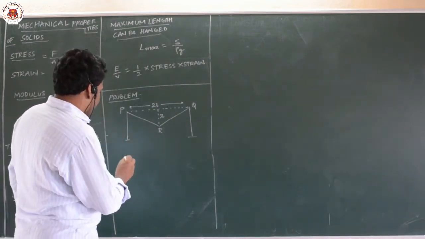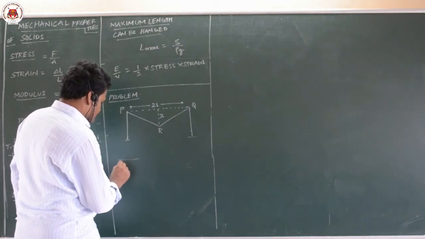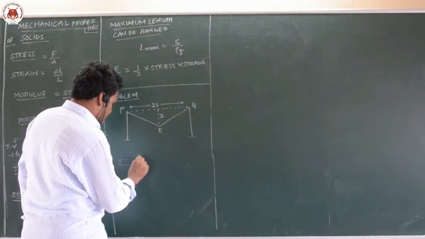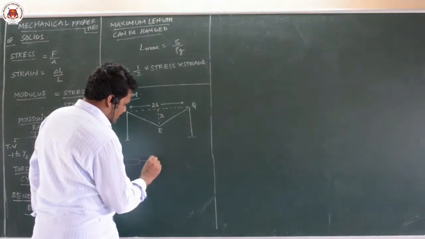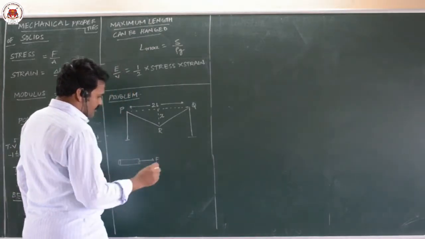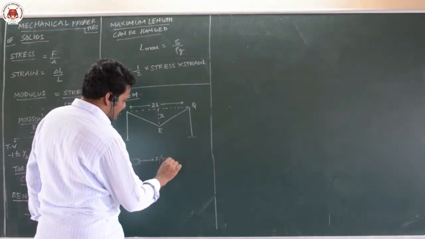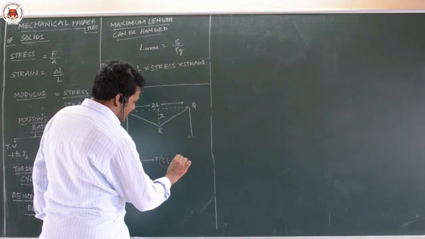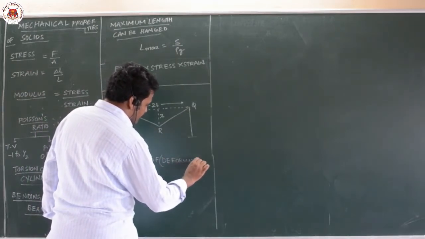Suppose there is an elastic body, let us assume this is an elastic rubber band. If you apply a force F like this, that force is called the deformation force. Deformation means it changes the shape of the body.